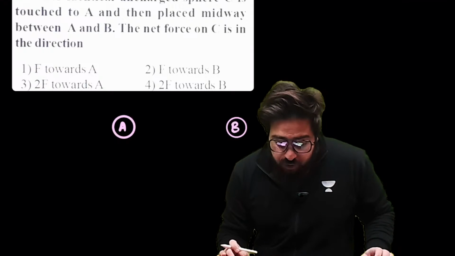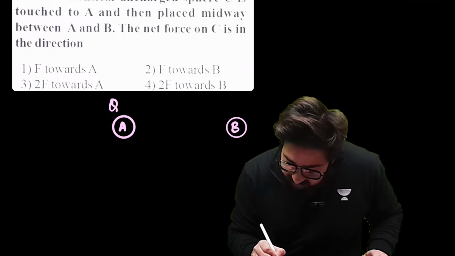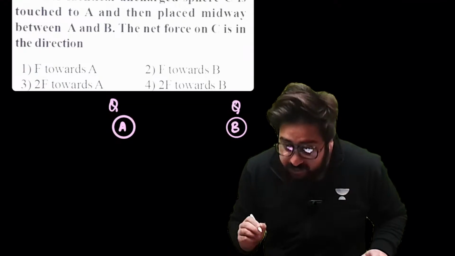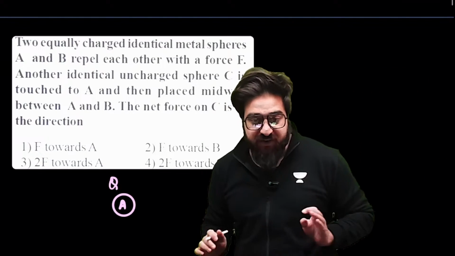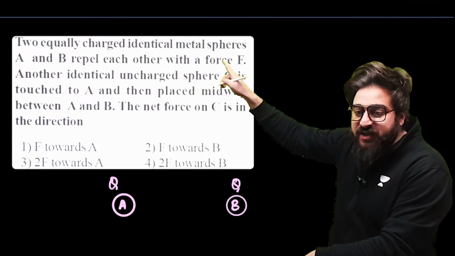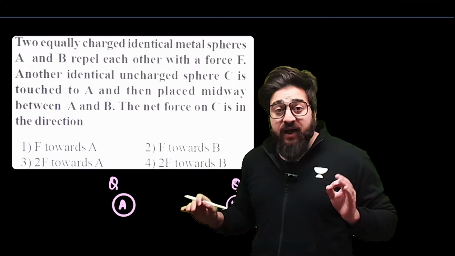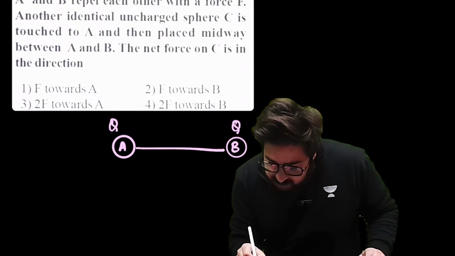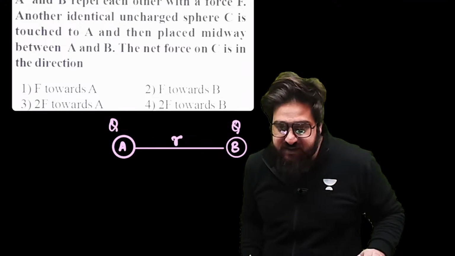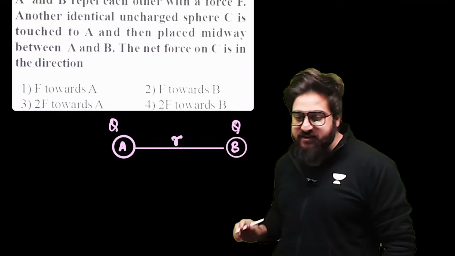How much is the charge on the metal sphere A? Equally charged, so let's suppose Q, and on this metal sphere it is also Q. This is the first statement mentioned in the question: two equally charged metal spheres A and B repel each other with a force F. Now, let's suppose the distance between them is given as R.